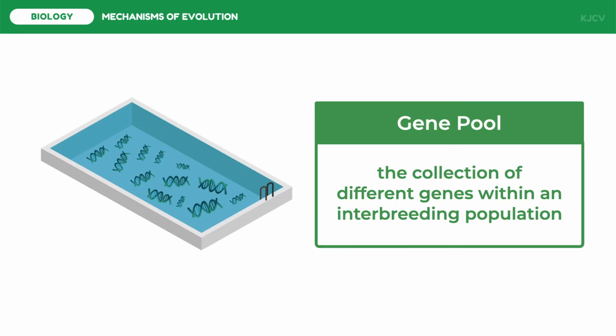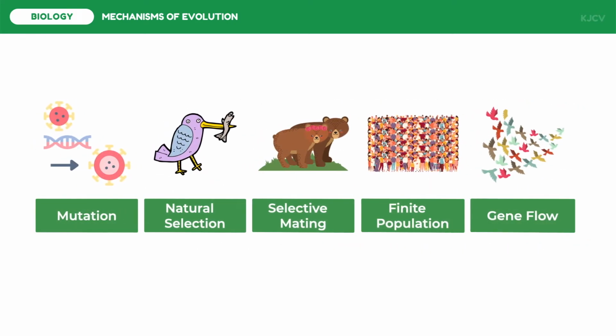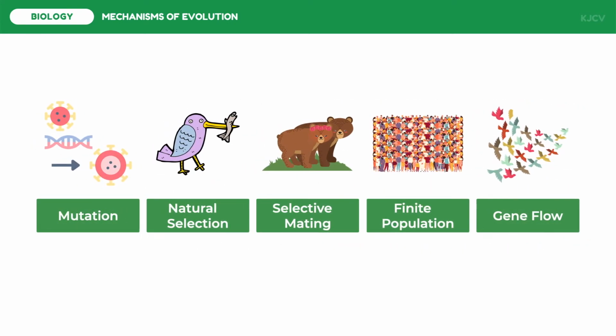A population of species experiencing these genetic variations are said to be in the same gene pool. A gene pool is the collection of different genes within an interbreeding population. A gene pool is said to be evolving if its allele frequencies are changing through time, particularly from one generation to another. There are several mechanisms that lead to changes in the allele frequencies of the gene pool. These are mutation, natural selection, selective breeding, finite population, and gene flow. We're going to discuss each mechanism in this video lesson one by one.